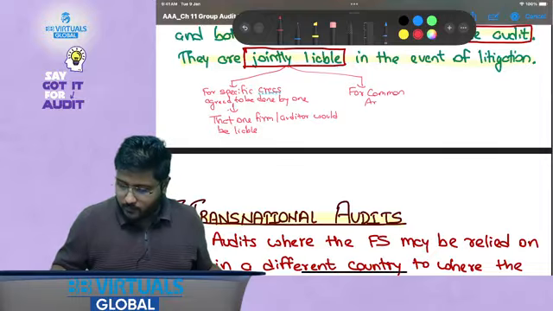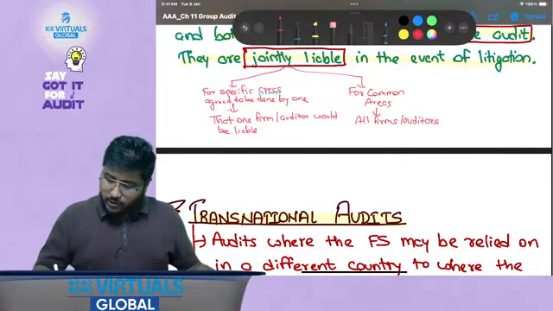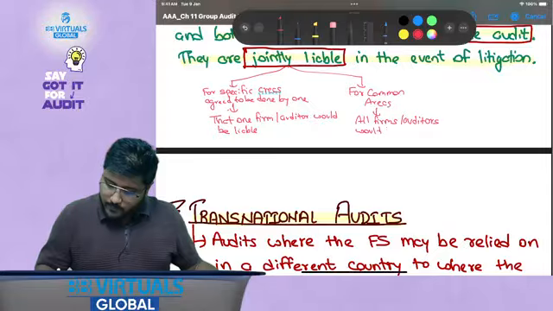For common areas, all firms or auditors, when I say auditor, I mean the individual auditor, would be liable.